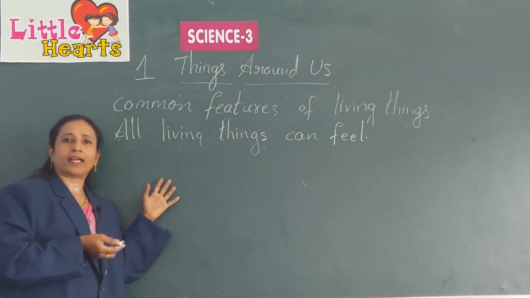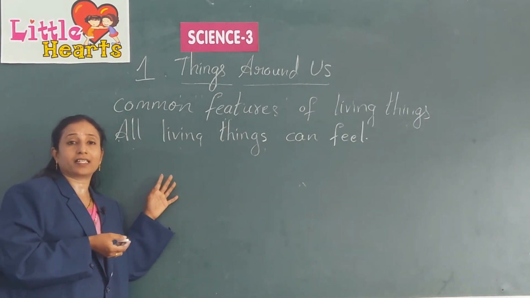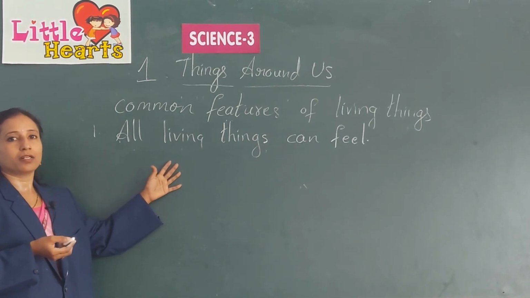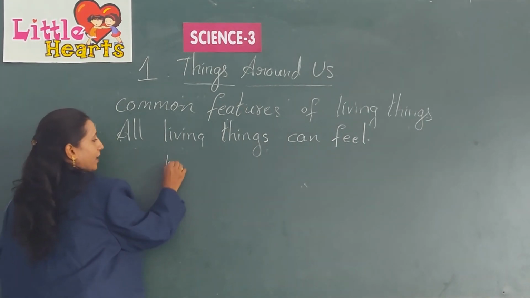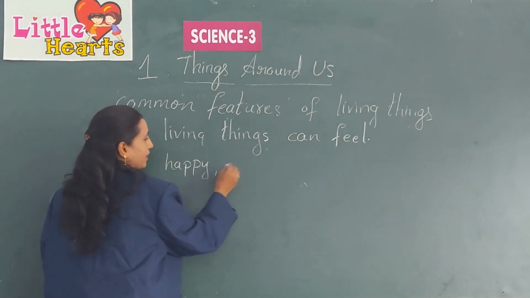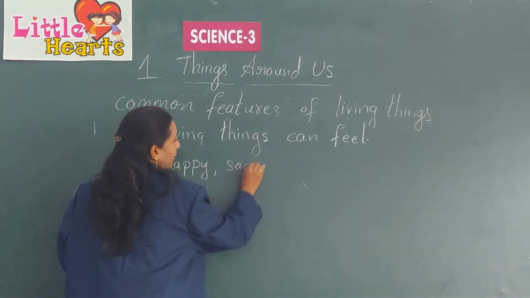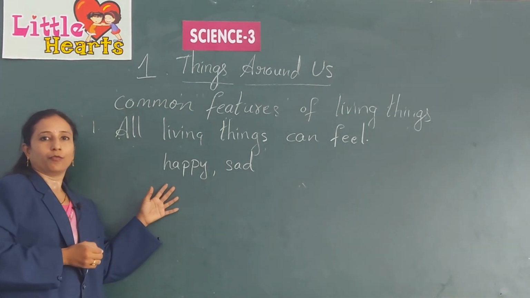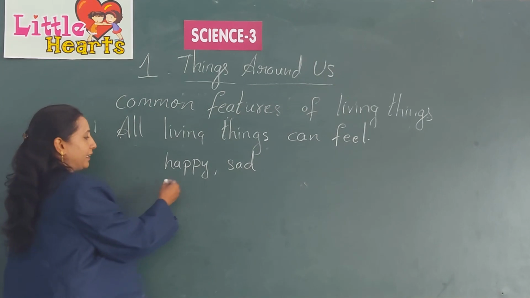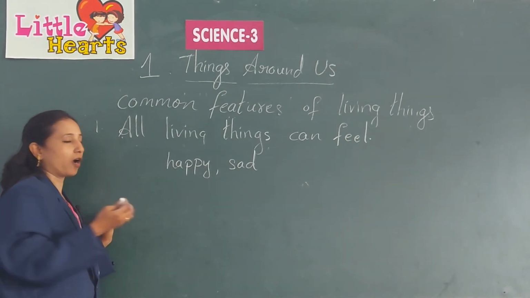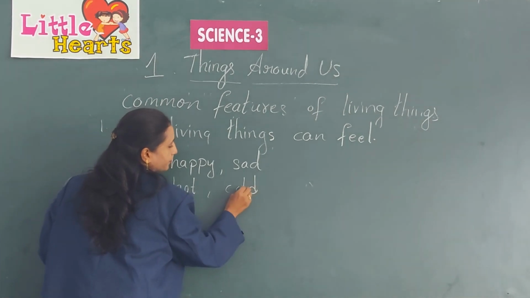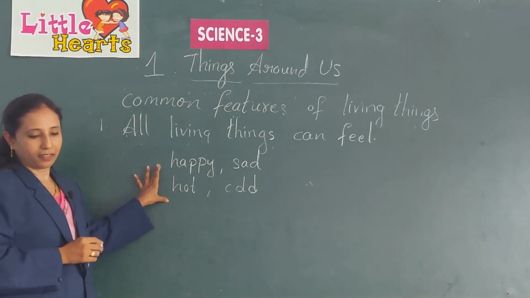So why does the dog wag its tail? When it's happy. So living things show some feelings like happiness, and when they are happy or sad. And when you touch hot things or cold things, they can easily identify whether it is hot or cold.